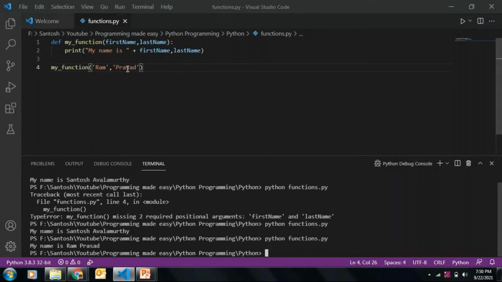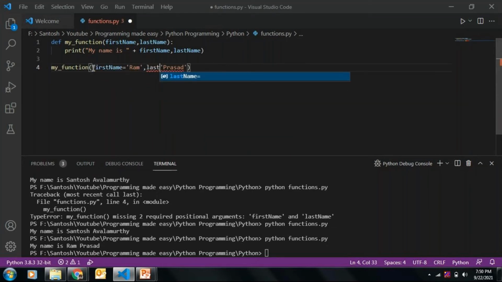Now, these arguments we can pass as a key value pair. Here I can pass first name equal to Ram and last name equal to Prasad. This also will work.